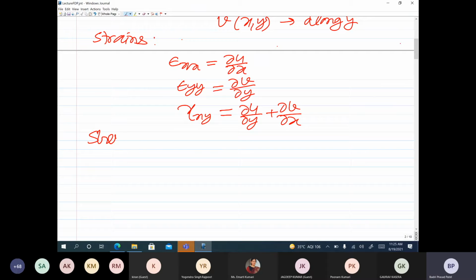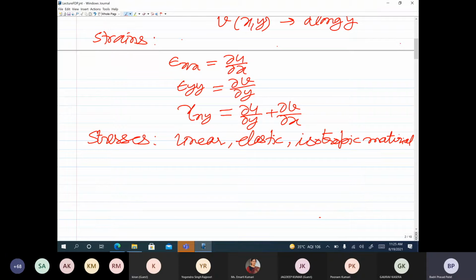Then if you look at the stresses, again the independent non-zero stresses. For this, when I am going to write the relationship between stress and strain, I am assuming here that the material is linear, elastic, isotropic. And so if I look at the plane stress case, in the two cases the relationship between stresses and strains is going to be different.